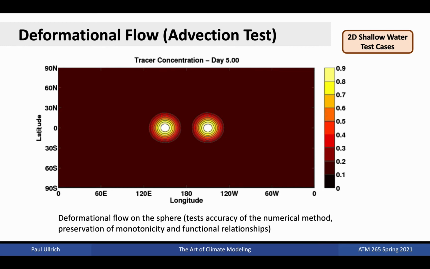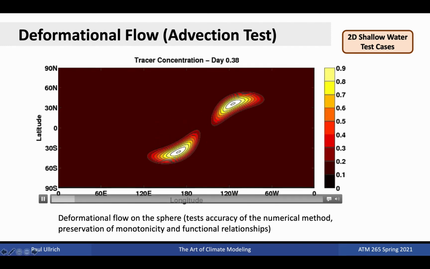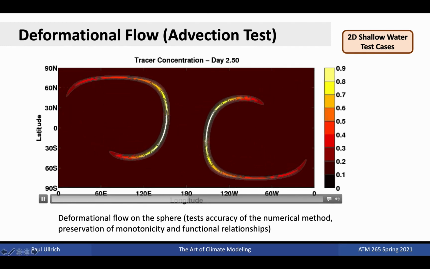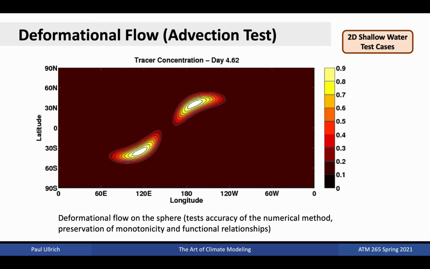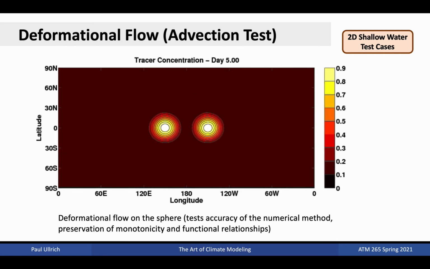We can also test whether these schemes preserve functional relationships by using multiple tracer fields. For example, if we advect a second field whose mixing ratio is the square of the initial field's mixing ratio, is the scheme able to preserve that quadratic relationship?